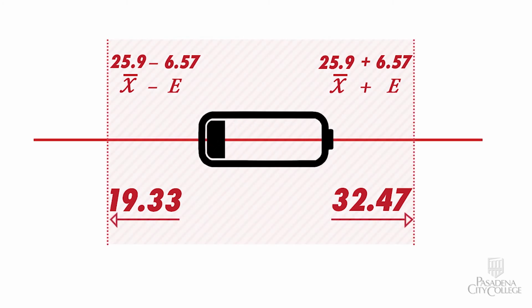Wow, it sounds like I'm below the mean. Why is that? Well, because we are 95% confident that on average, students feel anxious when their battery life is between 19.33 and 32.47. Mine is 15%, so that's less than the left endpoint of the confidence interval. Oh, you're saying the entire confidence interval is completely above your value of 15%. That's why I'm below the average. How about you, Roger? Well, 20% battery percentage makes me nervous, which is still in the interval, so I guess that might mean I'm pretty average.